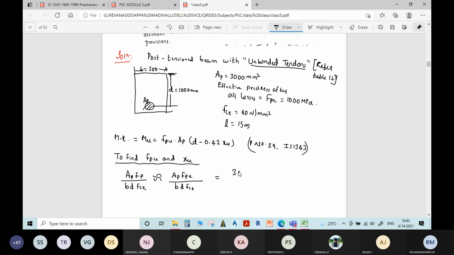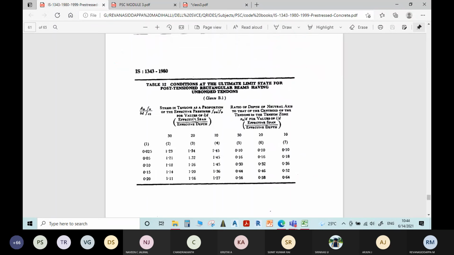AP is equal to 3000 into FPE is 1000 divided by 500 into 1000 into FCK 40. How much you will get? 0.15. Next, just go to the table.